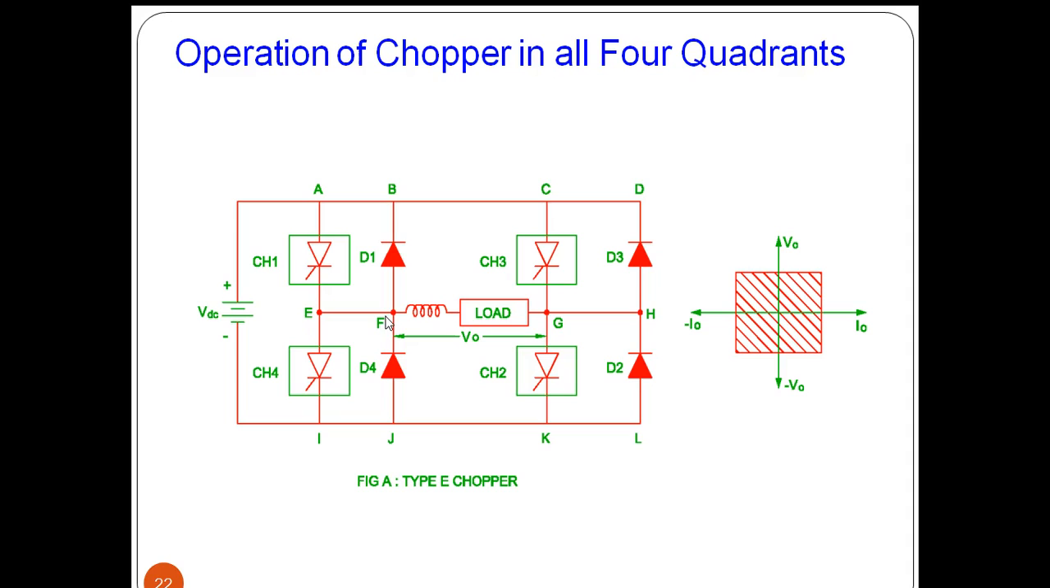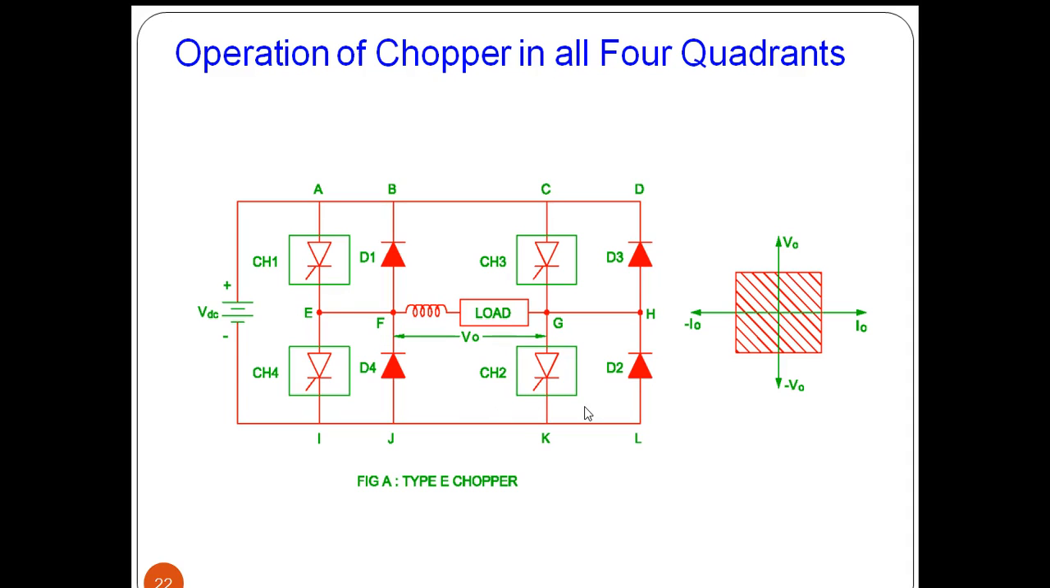And when CH1 and CH2 are turned on, current flows in the same direction as assumed. So current is also positive. V naught positive, I naught positive when CH1 and CH2 are operating. And inductor will store the energy with the left side as positive and right side as negative.